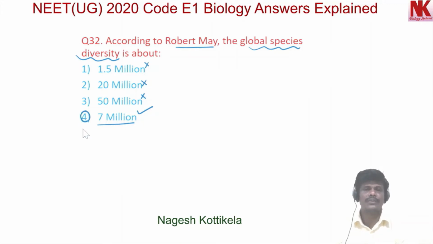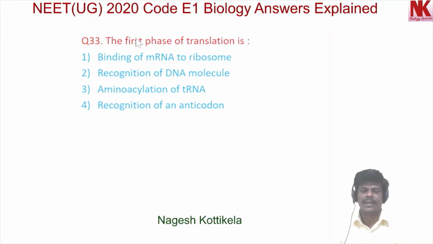Now moving to the next question, question number 33. The first phase of translation is: option 1, binding of mRNA to ribosome. No, this is wrong. Option 2, recognition of DNA molecule. Wrong. Option 3, aminoacylation of tRNA.